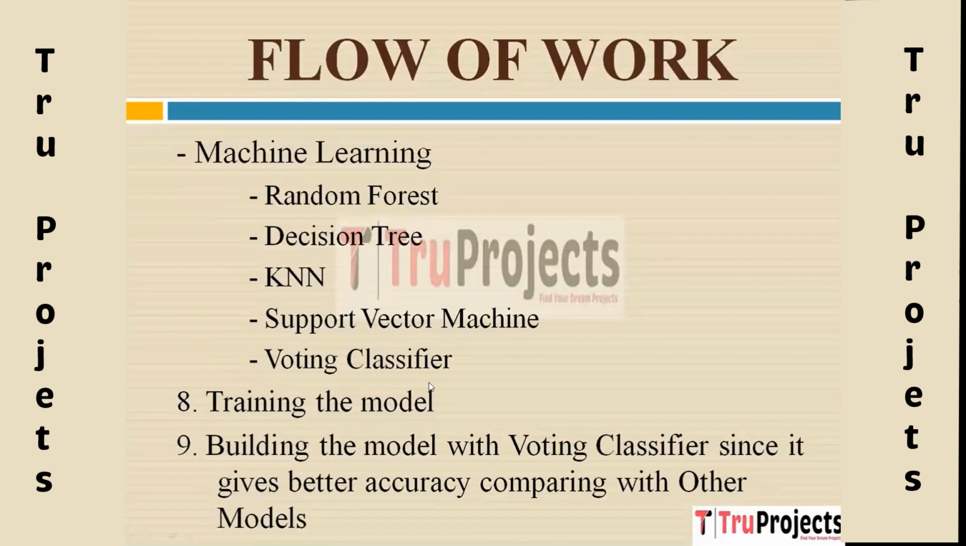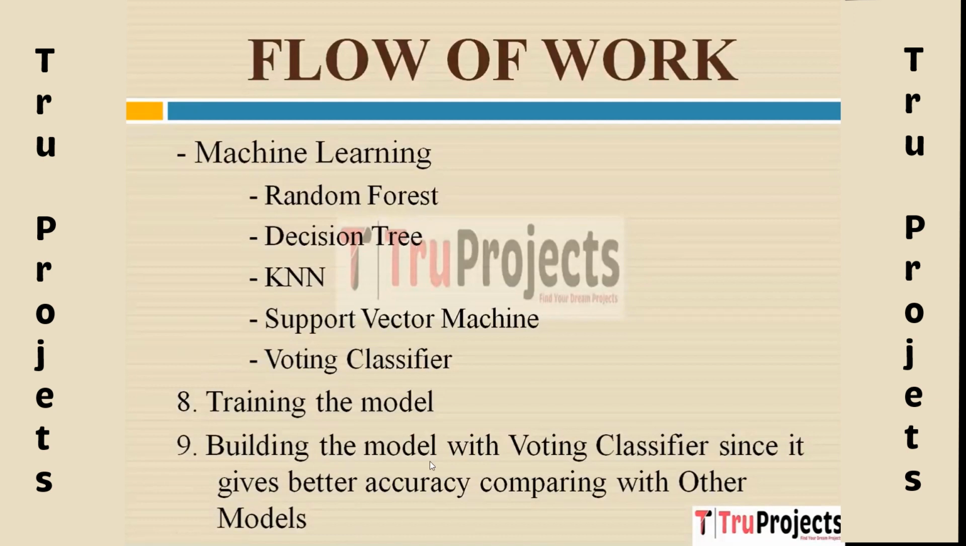Next we have the voting classifier. It combines the predictions from multiple algorithms and selects the majority vote as the final prediction. It improves prediction accuracy by leveraging the strengths of various models. And then 8, training the model. This involves teaching a machine learning or deep learning model using labeled data to make predictions or classifications.